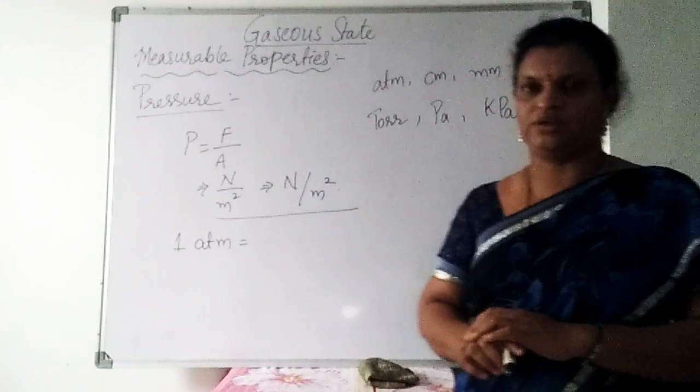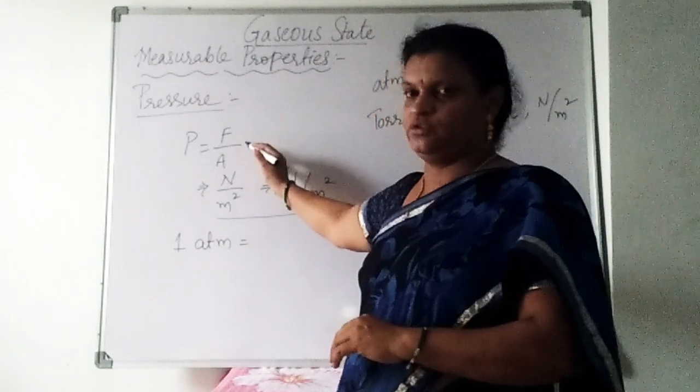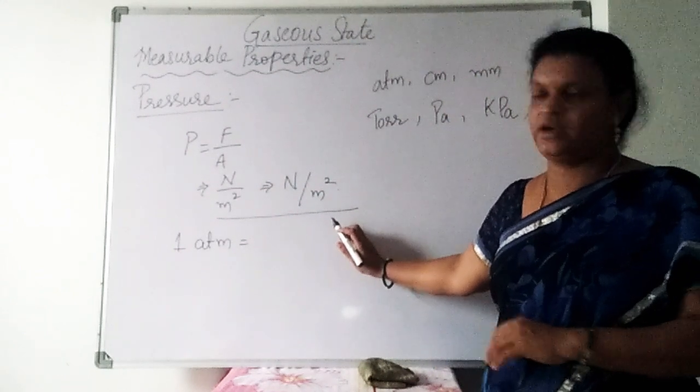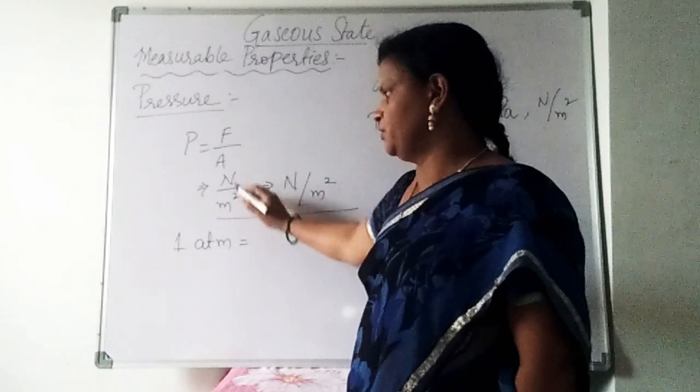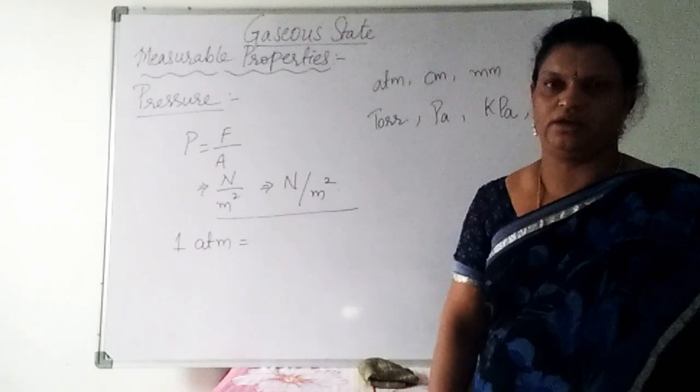N means newtons. Newton is the SI unit for force, and for area we have the SI unit meter square, or MKS unit you can say. Newton by meter square is the unit for pressure, based on force and area.